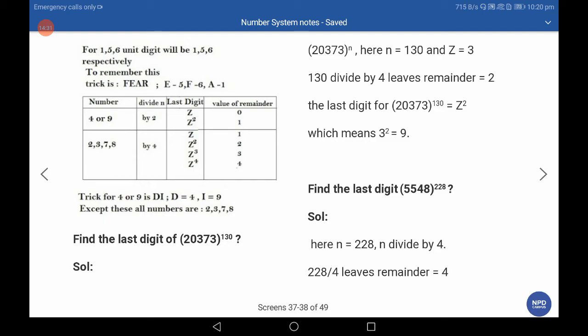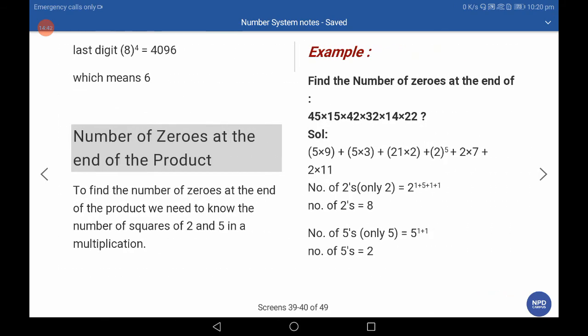Find the last digit of 8 to the power 28. We use cyclicity of 4: 28 divided by 4 gives remainder 0, so we take 8 power 4, and the final answer is 6.